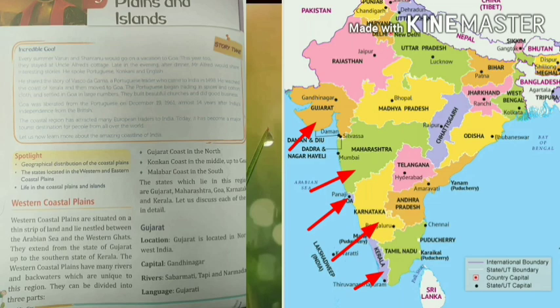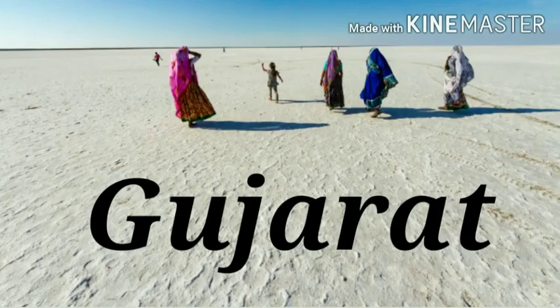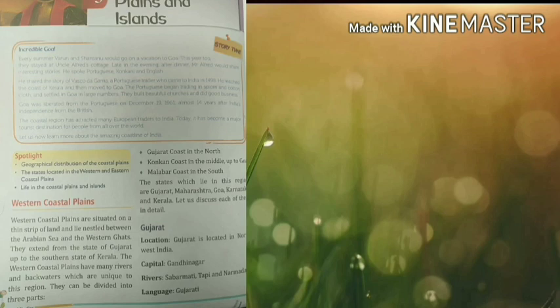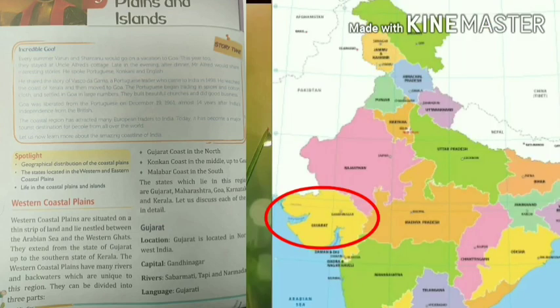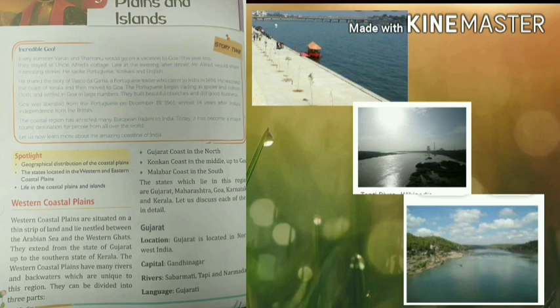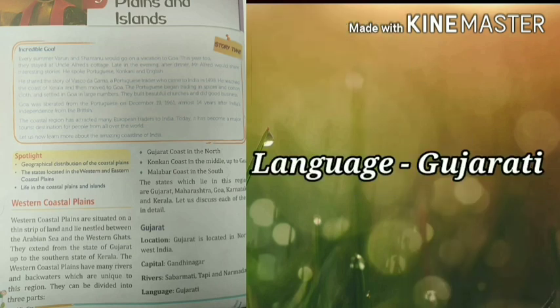Okay, so the first state about which we will discuss is Gujarat. Gujarat is located in northwest India and the capital of Gujarat is Gandhinagar. Rivers which are present here are Sabarmati, Tapi and Narmada, and the language spoken here is Gujarati.